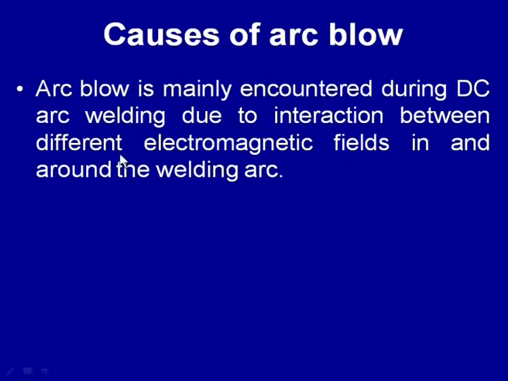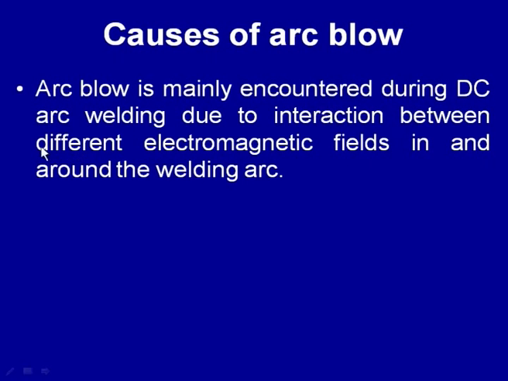Now, if you want to look into the various causes, arc blow is mainly caused by the interaction of the electromagnetic fields in and around the arc zone. When the various electromagnetic fields present in the arc region interact with each other, this kind of arc blow is experienced.